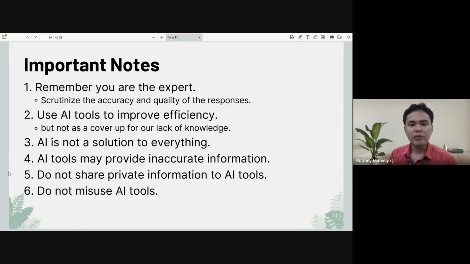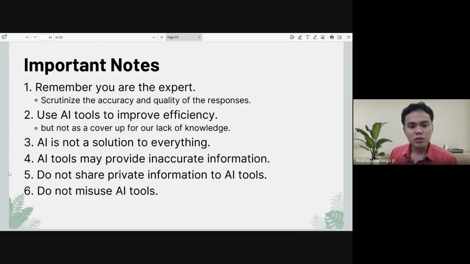Number five, don't paste your photos, your personal information, your love life. However, with the prevalence of technology, there are certain people who are talking to these AI tools as if these are their best friends or their lovers or whatever.